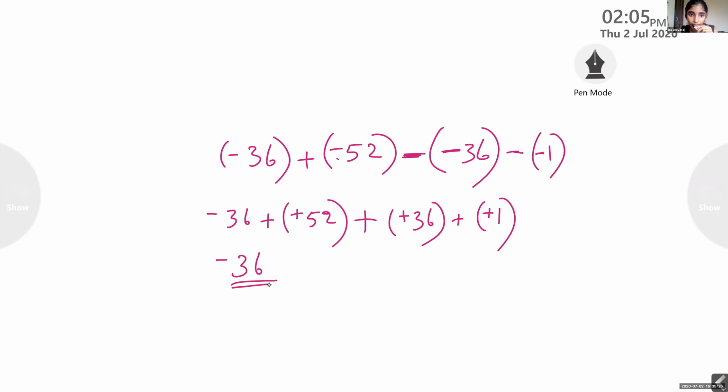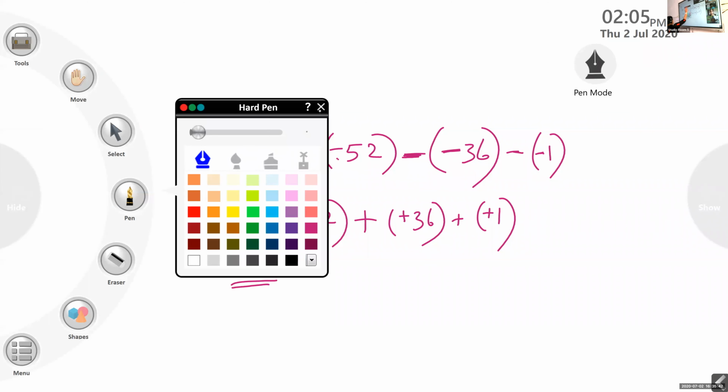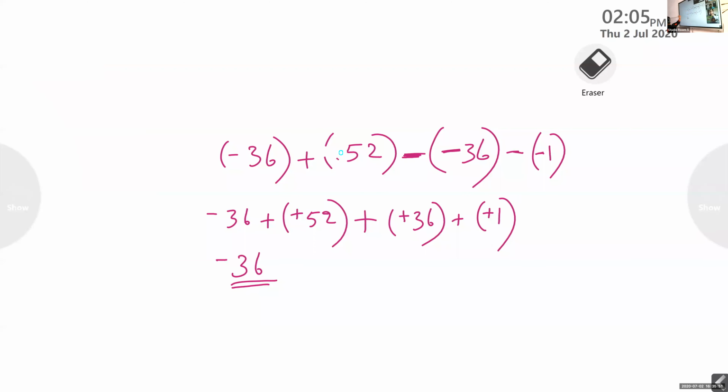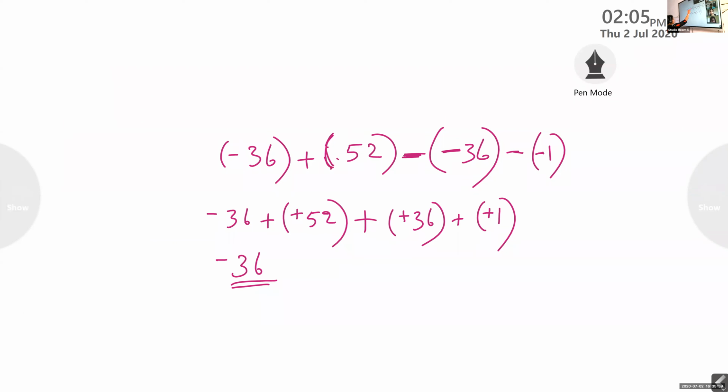Ma'am, one small mistake which you did. You converted negative 52 into positive 52. It is not an addition problem, it is a minus problem. So no need to change the sign here. Don't change the sign. This was minus, isn't it? Here it is minus only. Don't change it.